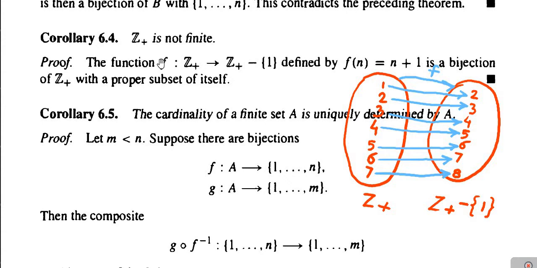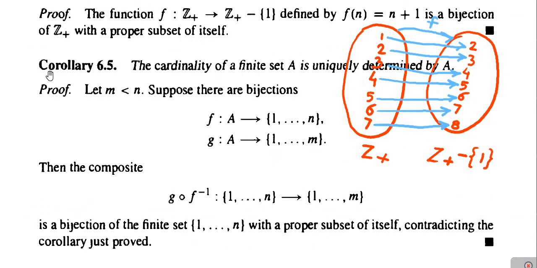Okay. So like such we have defined a bijective correspondence, and there exists a bijective correspondence of Z plus with a proper subset of itself. Z plus minus singleton 1 is a proper subset of Z plus, and we have shown that there exists a bijective correspondence between the set Z plus and a proper subset of Z plus, which means that therefore by the corollary 6.3 the set Z plus cannot be finite. Okay, therefore the set Z plus, which is the set of all positive integers, is an infinite set.